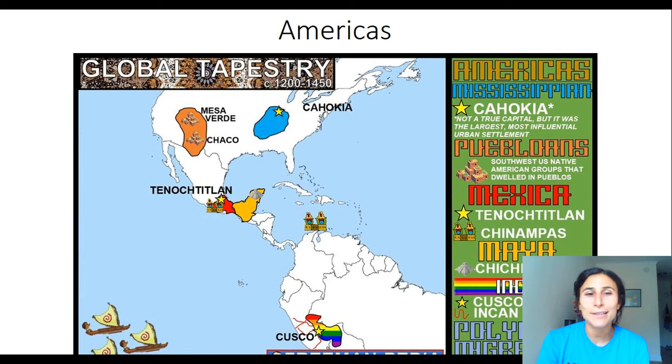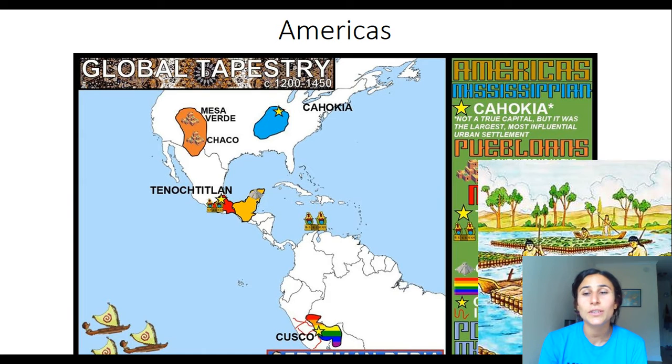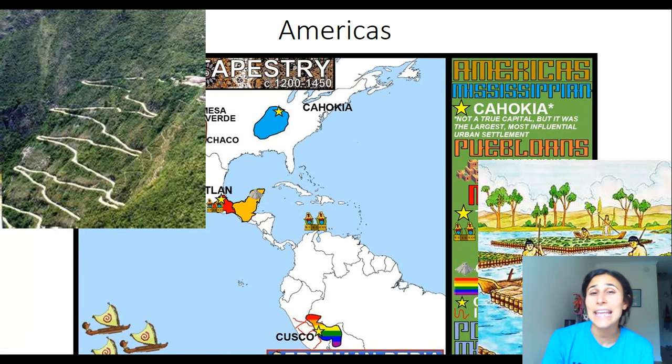We're going to look at the Americas. My favorite place, this is what I studied in college, and my father is from Mexico, so we're going to be looking specifically at the Aztecs and the Incas that existed in the Americas during this time period, understanding how they adapted to their geography with chinampas, which are the floating gardens in Aztecs, and also how the Incas adapted to their mountainous terrains, living in the Andes Mountains with the Inca roads.